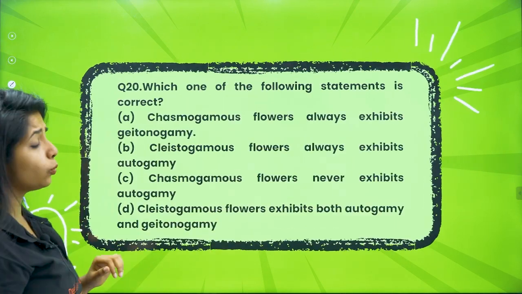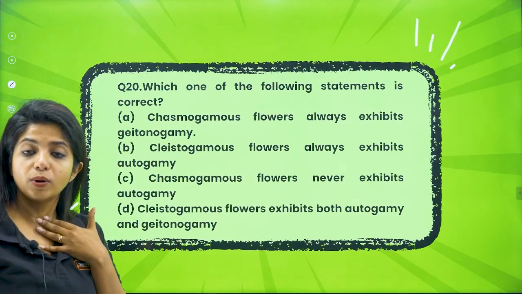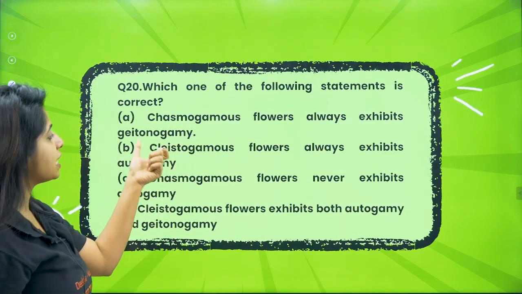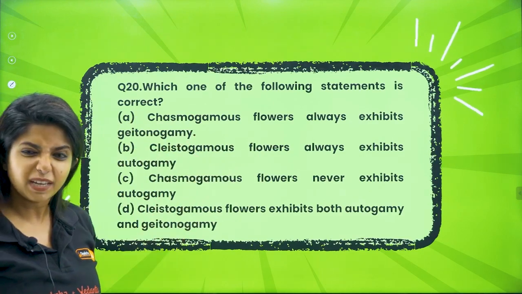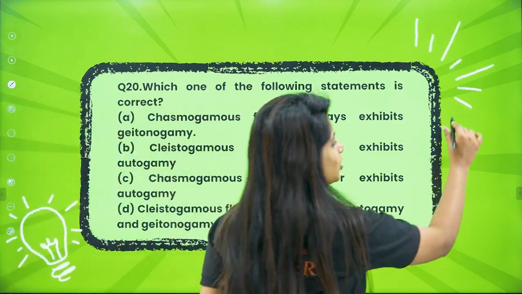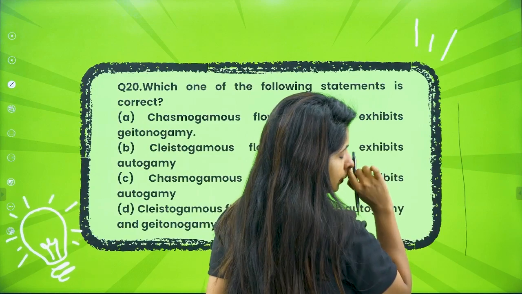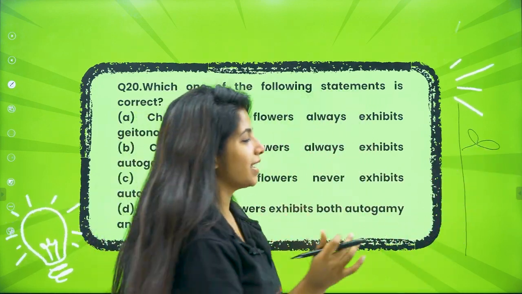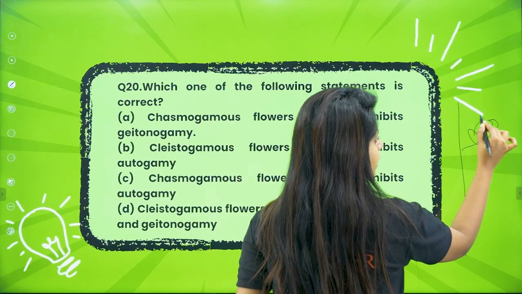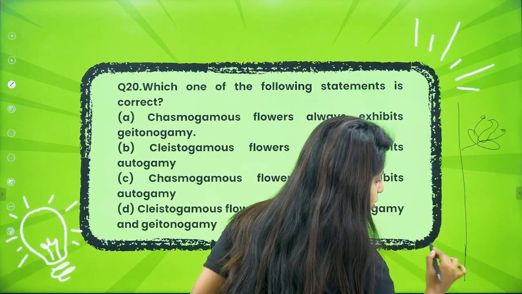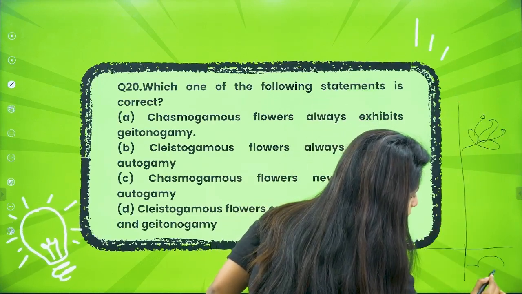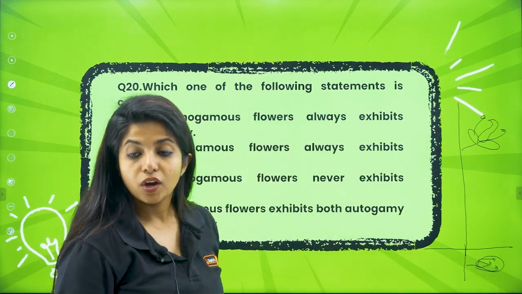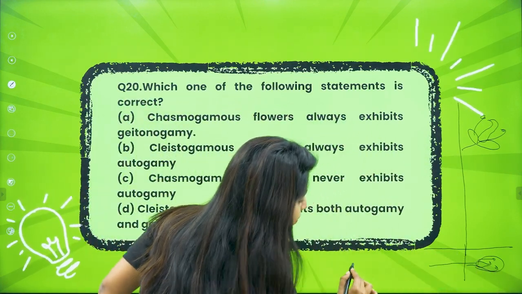Now, question number 20. Which one of the following statements is correct? Chasmogamous flowers always exhibit geitonogamy. What do you mean by chasmogamous flowers? First of all, you should know that. So my dear children, there are flowers which are open, they are blooming. Suppose they have both the male and the female part. And there are flowers which would be closed, but they still have the female and the male parts out there. What do you call these closed flowers?